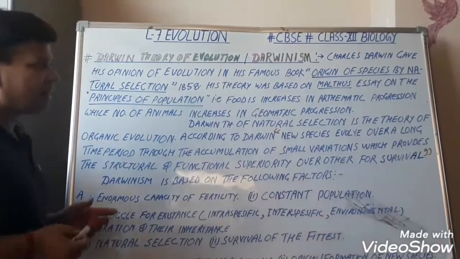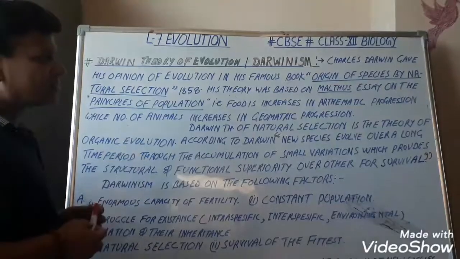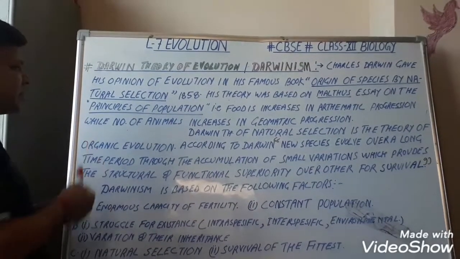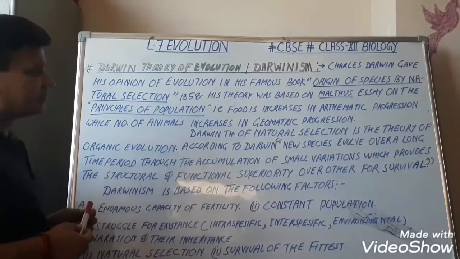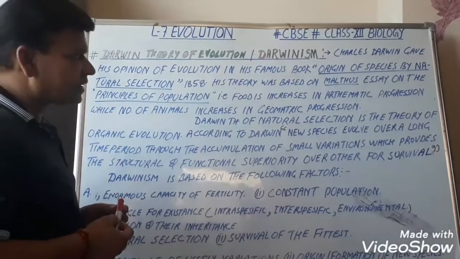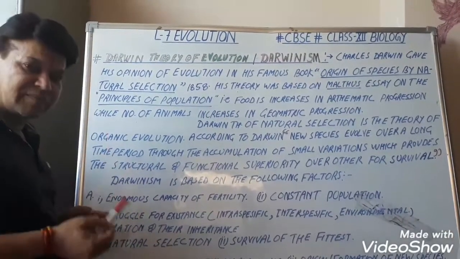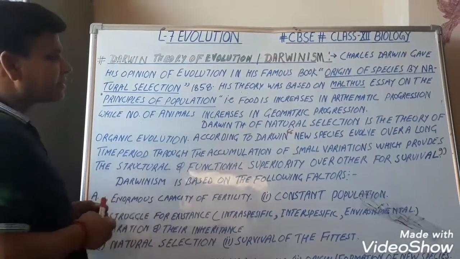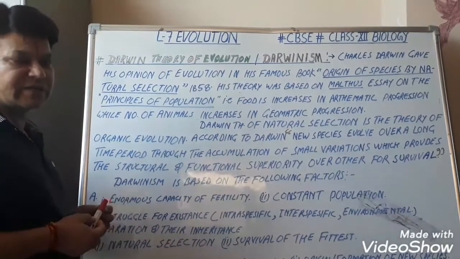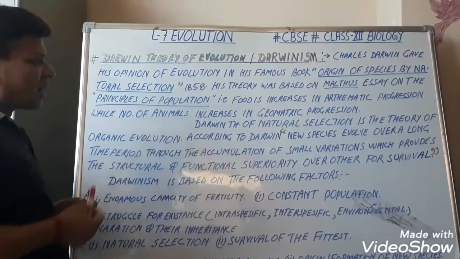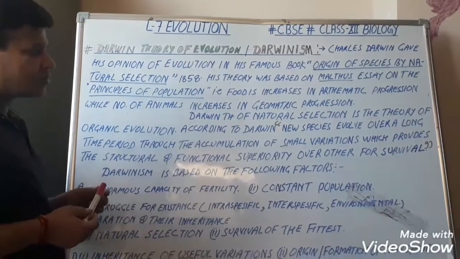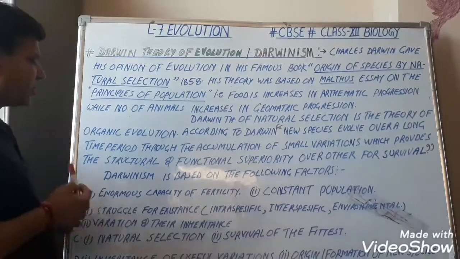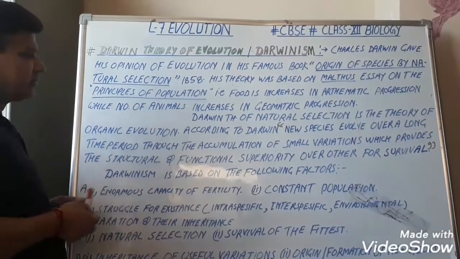His theory was based on Malthus' essay on the principles of population. That is, food increases in arithmetic progression while the number of animals increases in geometric progression. Darwin's theory of natural selection is the theory of organic evolution.